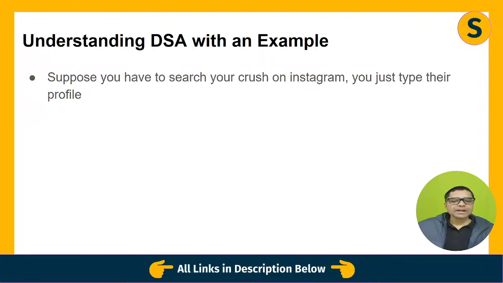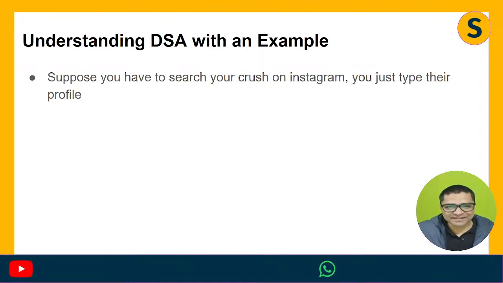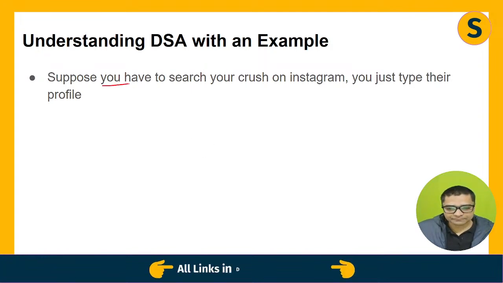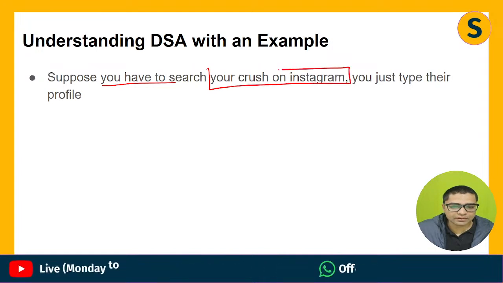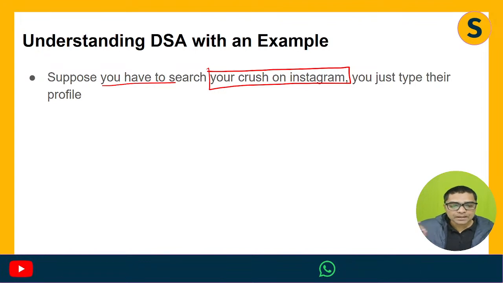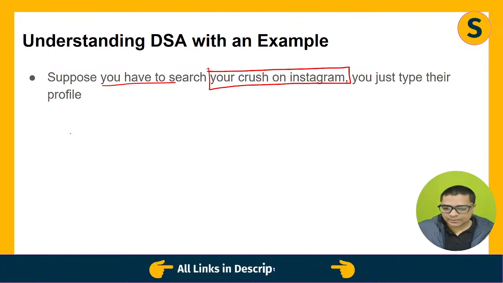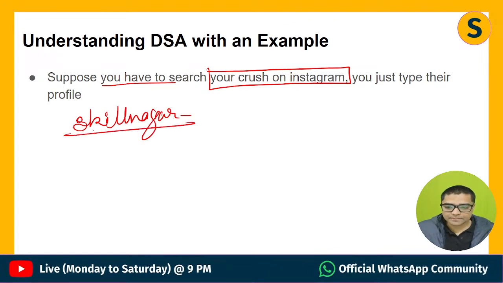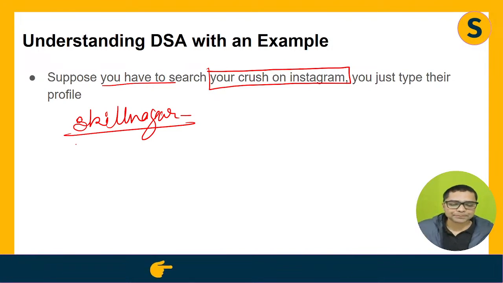Now let's understand DSA with an example. The example is quite simple. You have a crush, and your task is to search their Instagram ID. Now what you will do is type skillnagar. I'll assume skillnagar is your crush right now. You will type skillnagar. But Instagram is not just about skillnagar.